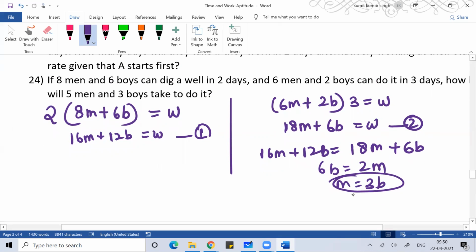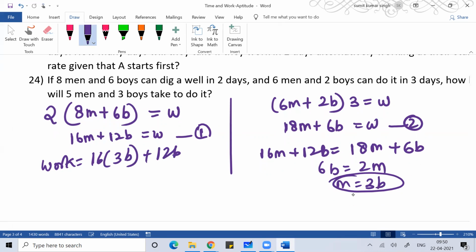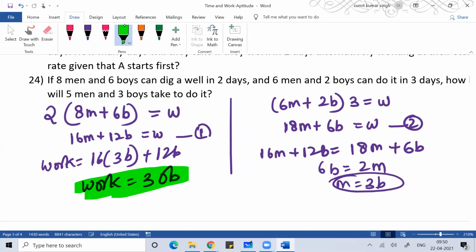So here I'm defining the work. If I'm defining the work, 18 plus 12, so the work is equal to 30B. If I'm defining the work in terms of boys, then the work is equal to 30B. So now the question is that